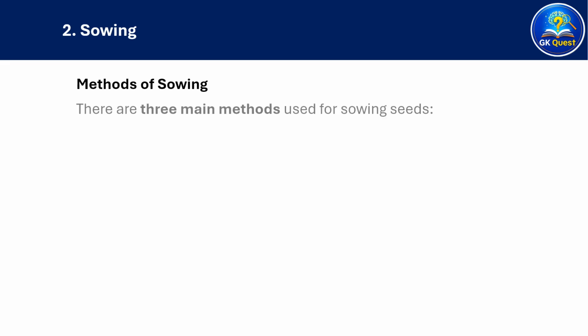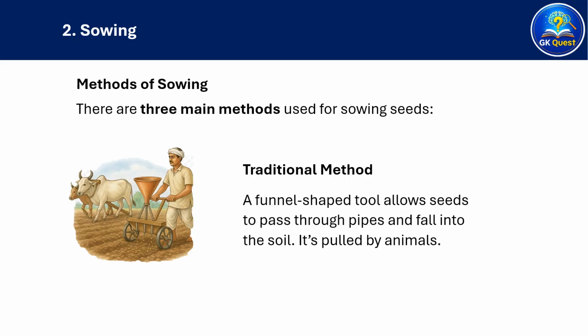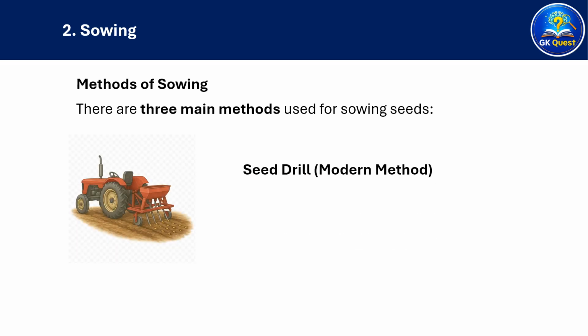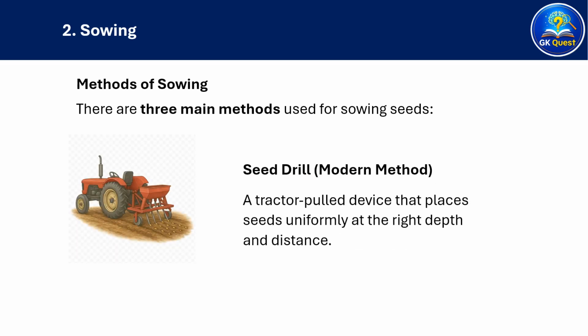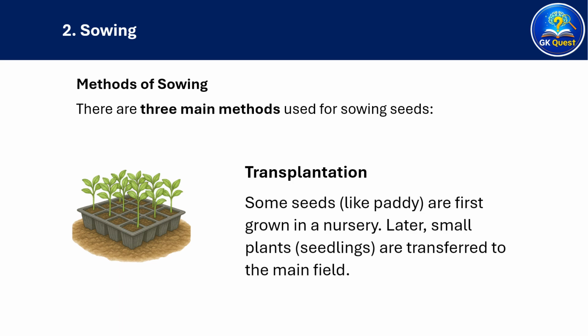Methods of sowing. There are 3 main methods used for sowing seeds. 1. Traditional method. A funnel-shaped tool allows seeds to pass through pipes and fall into the soil. It's pulled by animals. 2. Seed drill, a modern method. A tractor-pulled device that places seeds uniformly at the right depth and distance. 3. Transplantation. Some seeds, like paddy, are first grown in a nursery. Later, small plants called seedlings are transferred to the main field.